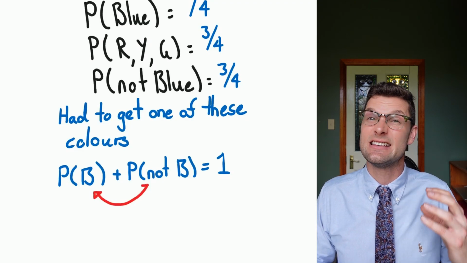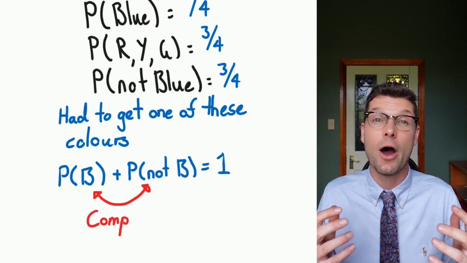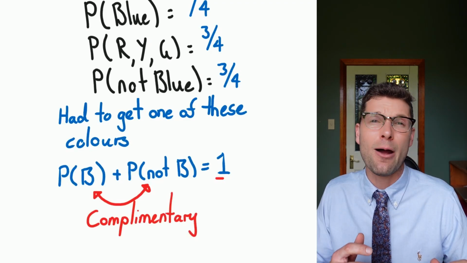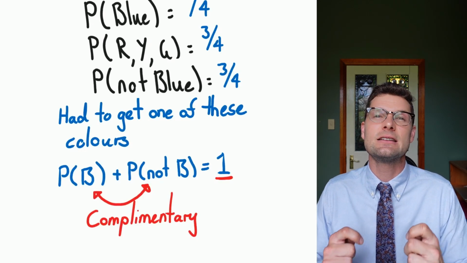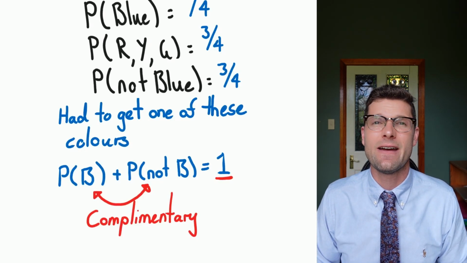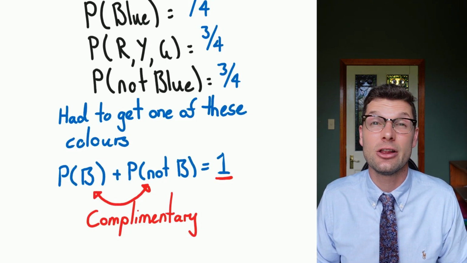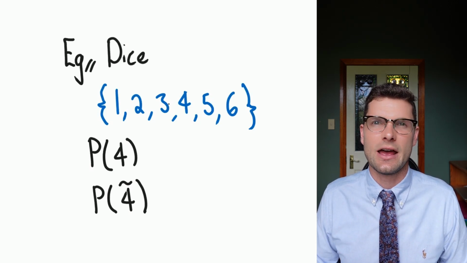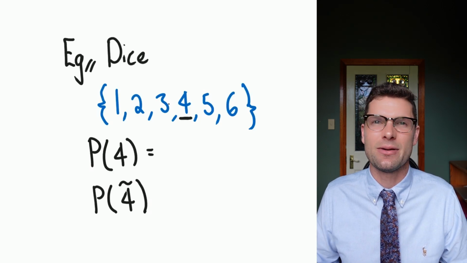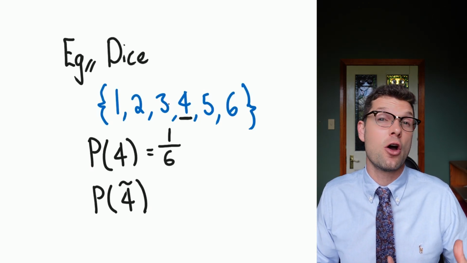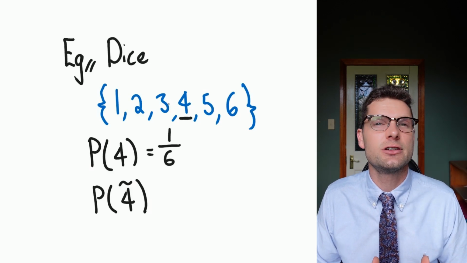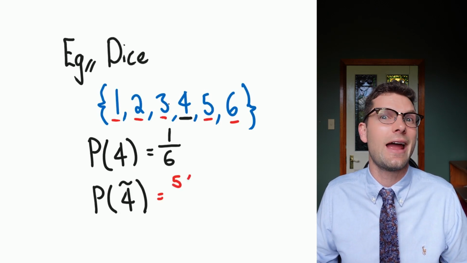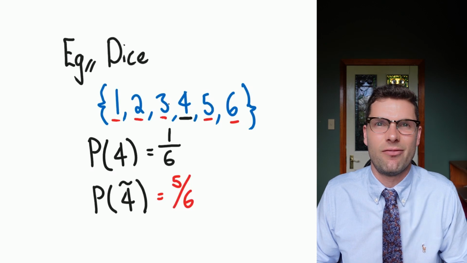And because this happens, this is where intuition and maths combine really nicely. We call these two events, blue and not blue, complementary. And what's really important is that it equals 1. It certainly happens. One of these two events definitely is going to occur. And that's really all we need to know. So for example, if I said, what's the probability of rolling a 4 on a die? You would say, oh, pretty easy. That's 1/6. Happy days. But then if I asked you what's the probability of not getting 4, and that's what that little line on top of the 4 represents, that's really easy as well. There are 5 outcomes that are not 4 out of 6 possible ones. So we would just say that's 5/6.